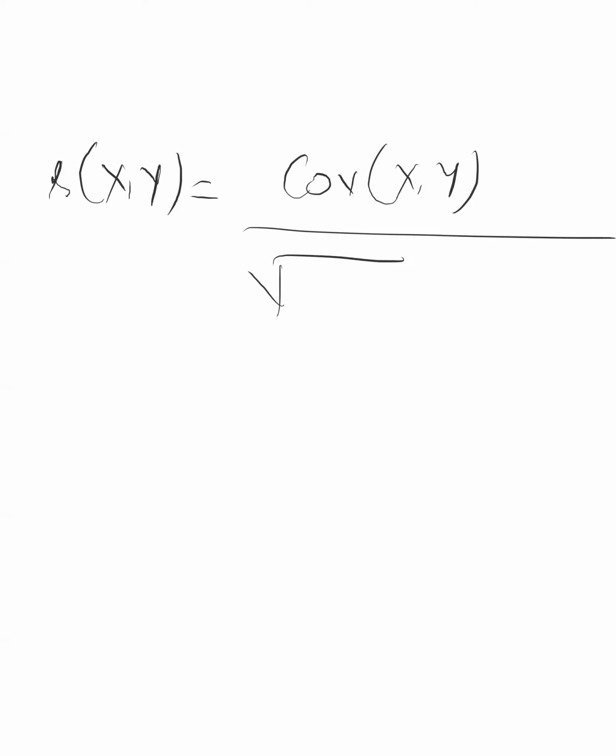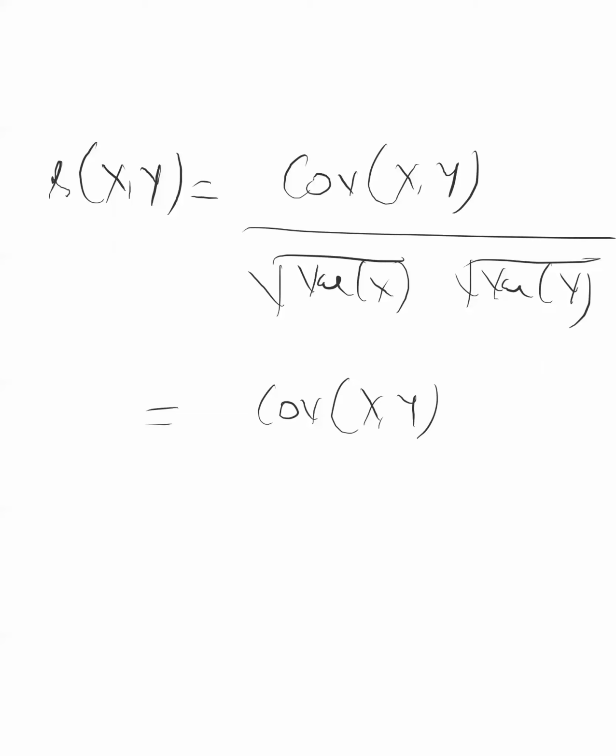So if you have noted, what is that formula of the Karl Pearson coefficient of correlation? We discussed the formula: covariance of x and y upon root over variance of x and root over variance of y. And now you are very clear what root over variance is. Just now we discussed root over variance is standard deviation, so it is standard deviation of x into standard deviation of y.